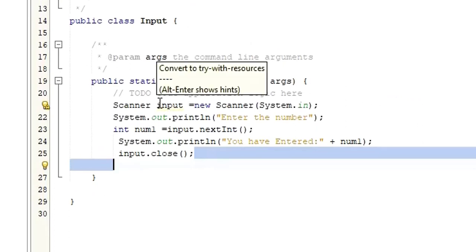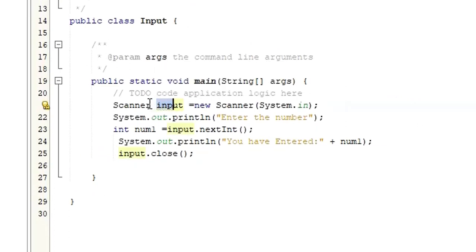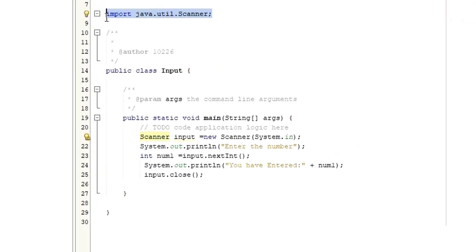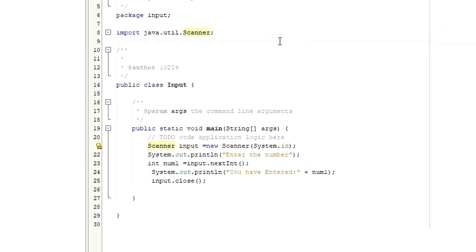As I said, this input is an object of the class called Scanner. If you want to use the Scanner class to get input from the user, you have to use import java.util.Scanner. In the previous example I showed that to use the date function you import java.util.Date. What if I want to use more of them under this package util?